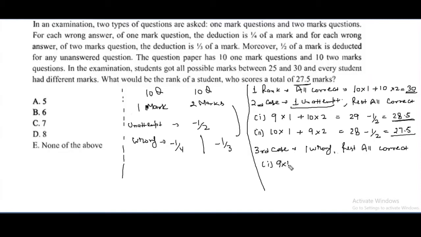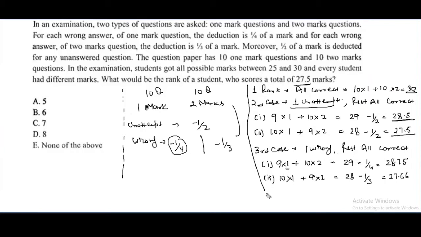So 9 of 1 mark are correct and 10 of 2 marks are correct. That is 29 marks. But because 1 is wrong, the penalty is -1/4, so he will get 28.75 marks in this case. And in the second case, 10 questions of 1 mark are correct and 9 questions of 2 marks are correct. So 28 marks, but because there is a penalty of 1/3, it is 27.66 marks. After that, obviously the marks will be lesser than 27.5.